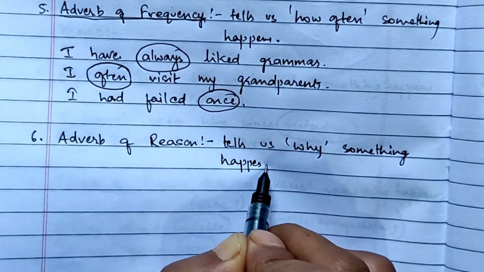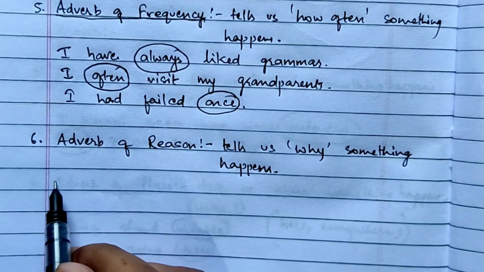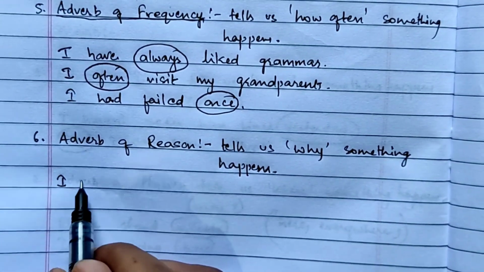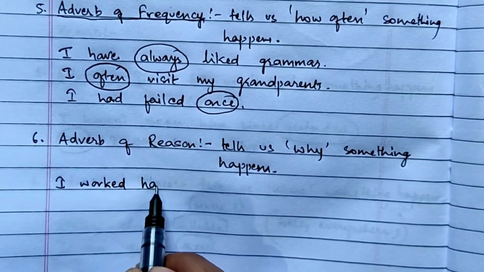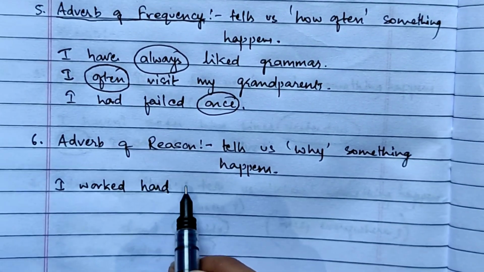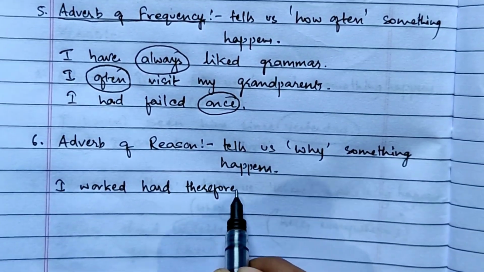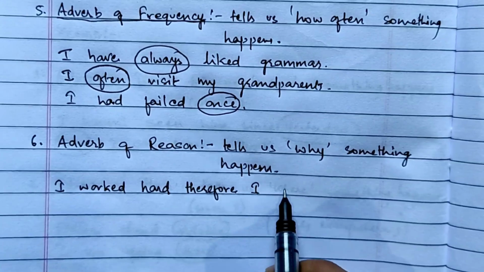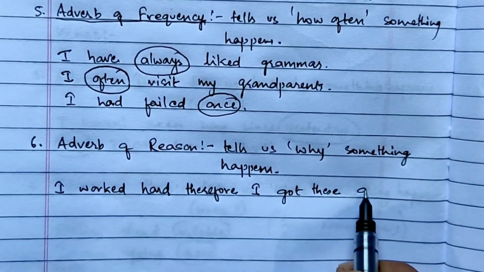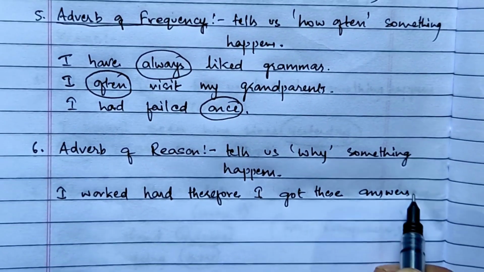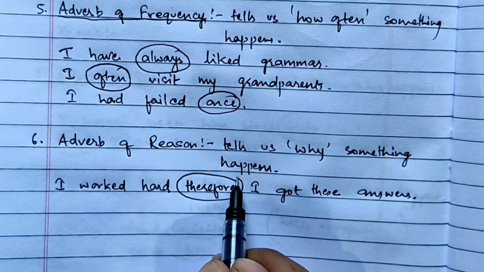Okay, so if I have to give an example, it will be like this: I worked hard, therefore I got these answers. Therefore, adverb of reason.